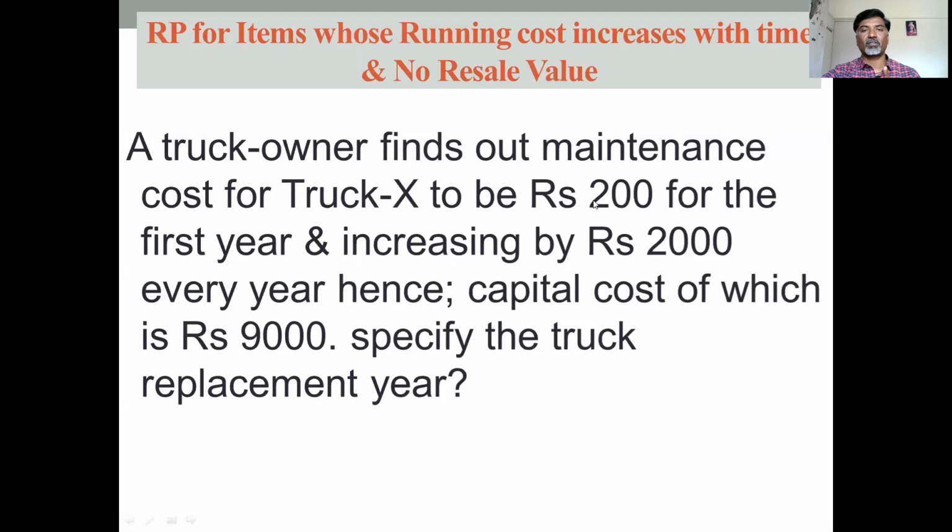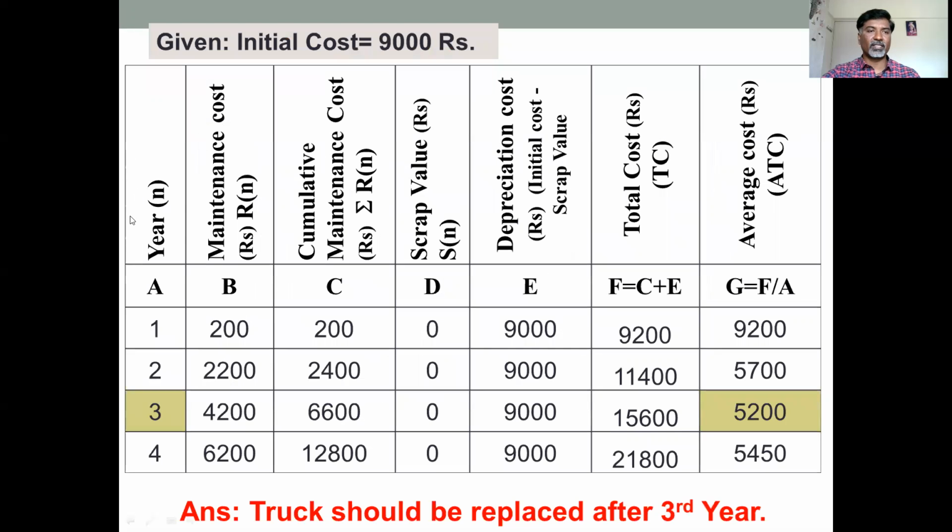So they have given the initial cost of the truck, which is 9,000 rupees. The maintenance cost for the first year is 200 rupees, and after the first year, every year the cost increases by 2,000 rupees. So you have to prepare a table as we have seen in the previous example. The first column is year, then maintenance cost. So we solve this example.